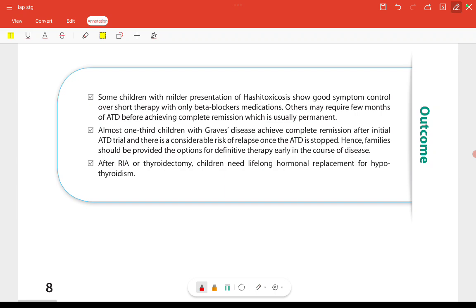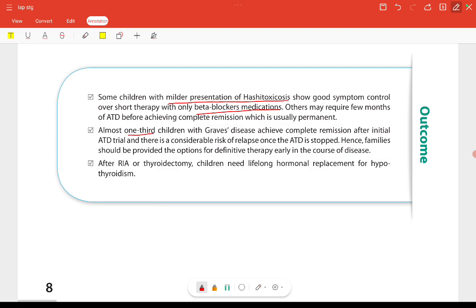Now the outcome. Some children with the milder presentation of hashitoxicosis show good symptom control over short therapy with only beta blockers medication. Mild presentation of hashitoxicosis can be controlled only with beta blockers. Others may require few months of anti-thyroid drugs before achieving complete remission, which is usually present. Almost 1/3 children with the Graves' disease achieve complete remission after initial anti-thyroid drug trial, and there is a considerable risk of relapse once the anti-thyroid drug is stopped.